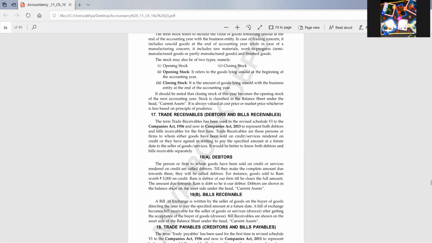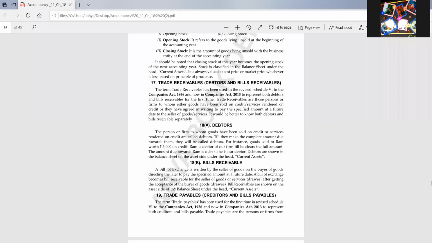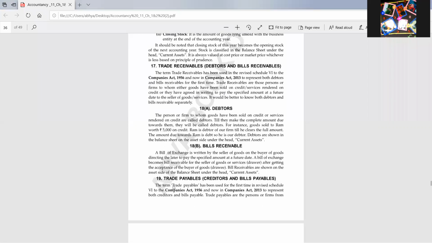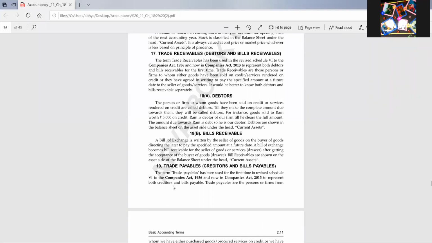Now the trade receivables, the receivables which we have to receive on the basis of trade: debtors and BR. The persons to whom the businessman has sold goods on credit are known as debtors. And BR, when the debtor accepts the document written by the seller.